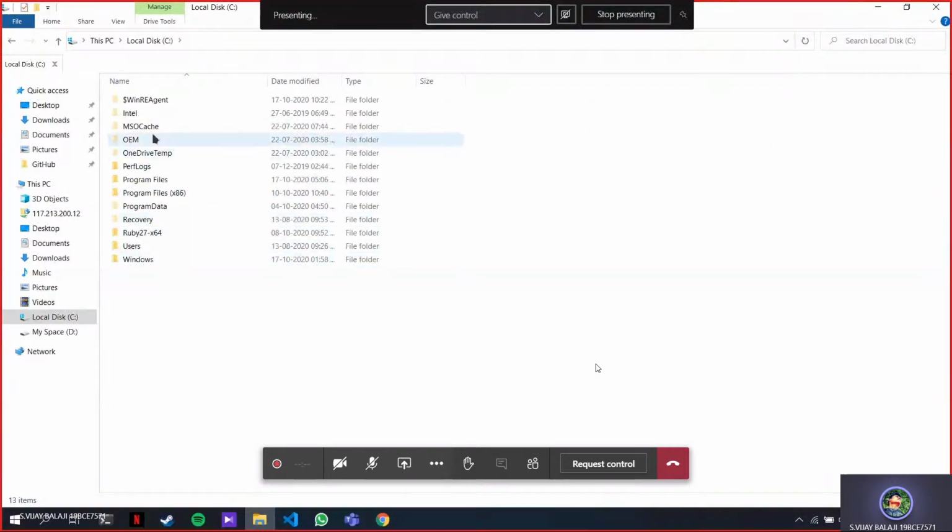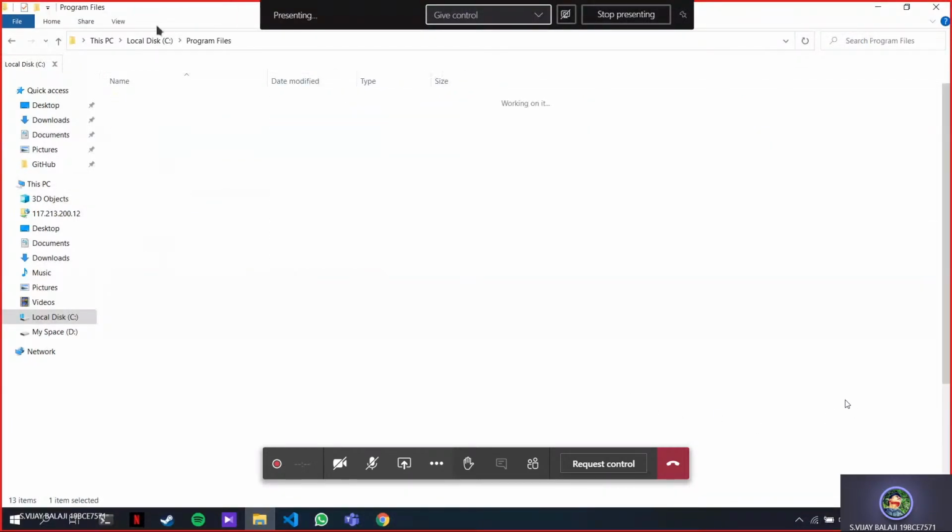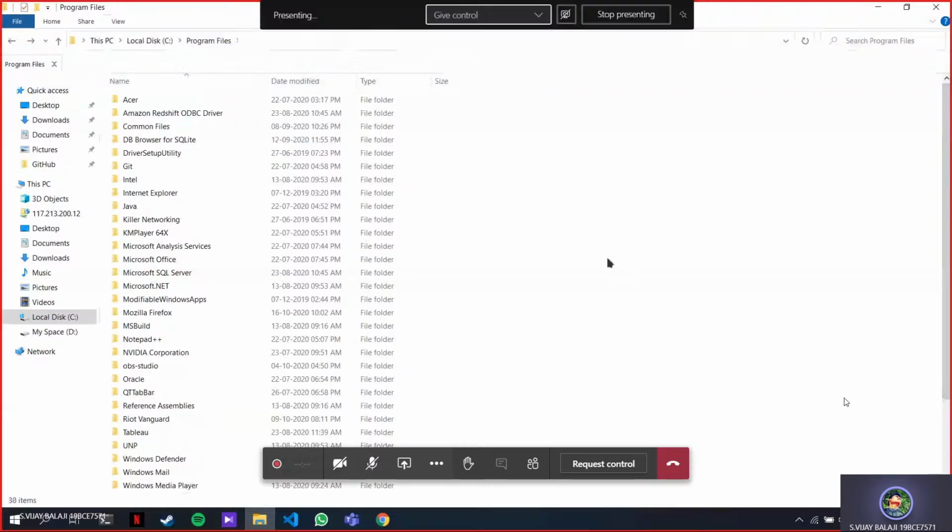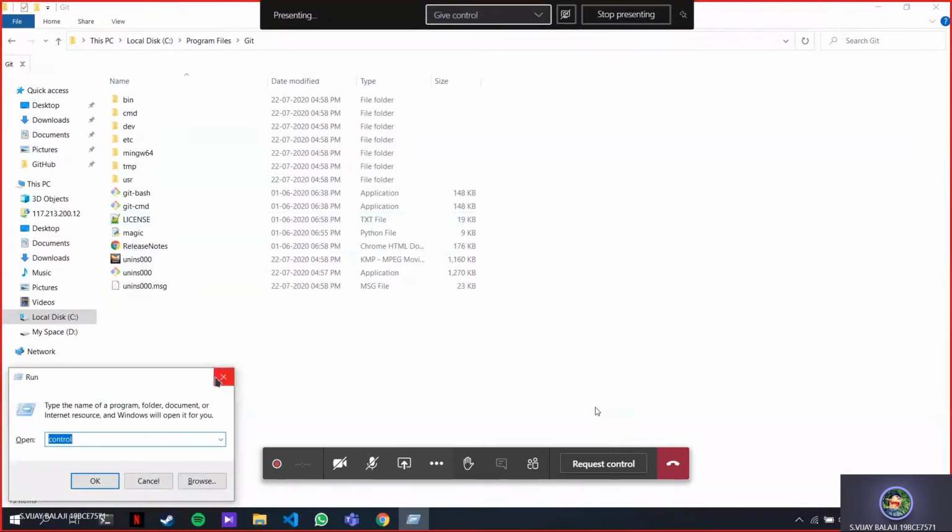You have Program Files. Just give me a second. Yeah, you have Program Files. C drive, Program Files. Inside Program Files, you have this folder called Git. Just open Git. Now you have many folders here. Now this is not only for Git, but any program you want. Okay. So you have Git here.